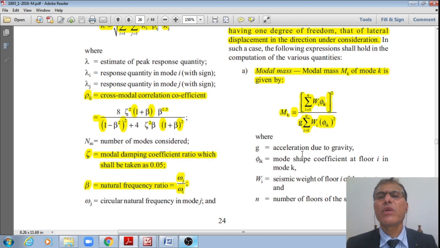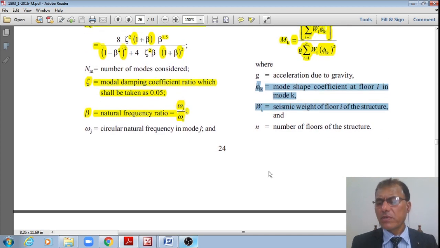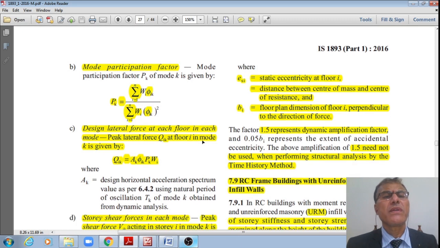That ratio is equal to the modal mass, right, where g is acceleration due to gravity and phi ik is the mode shape coefficient at floor i in mode k, whereas Wi is the seismic weight of that ith floor of the structure and n is the number of floors of the structure, right. Next one is the modal participation factor, notated by Pk of mode k. Pk is equal to summation over i is equal to 1 to n of Wi phi ik divided by summation over i is equal to 1 to n of Wi phi ik whole square.